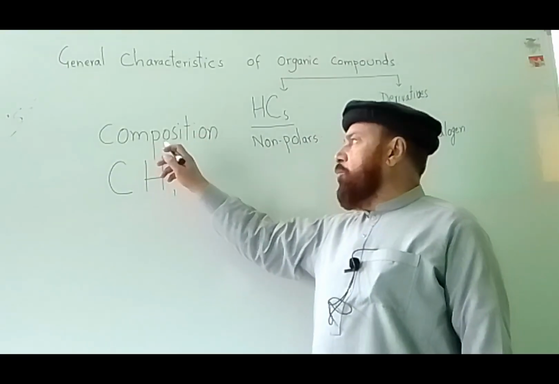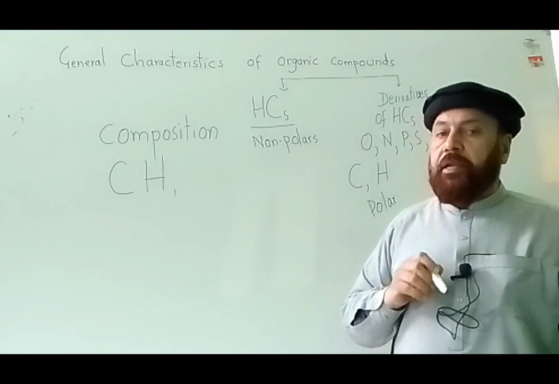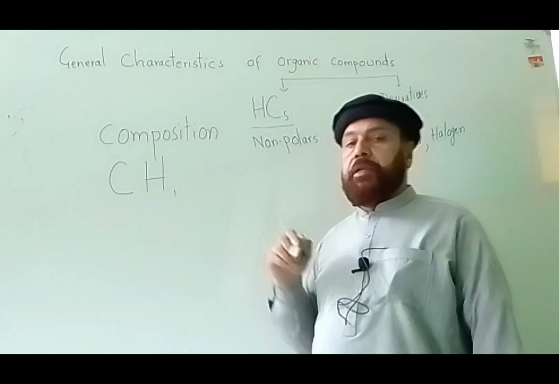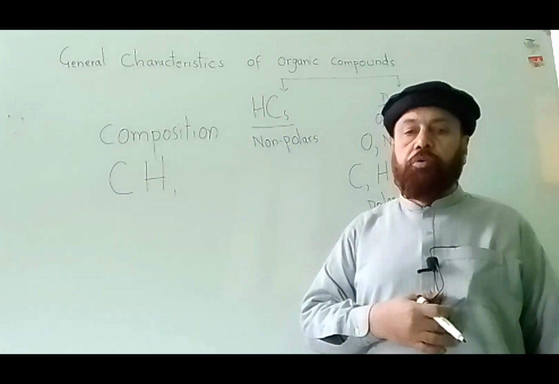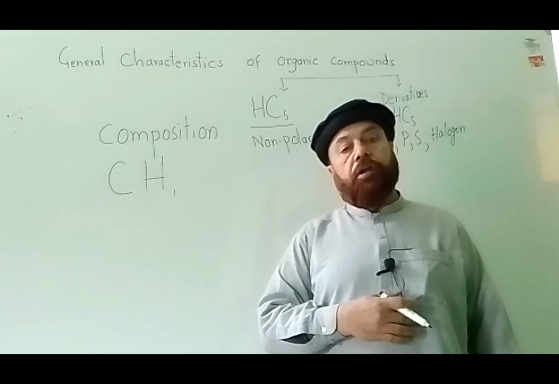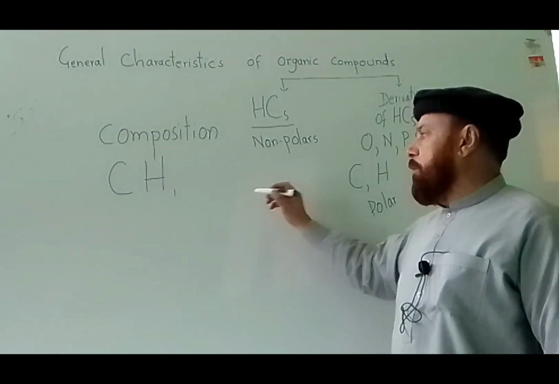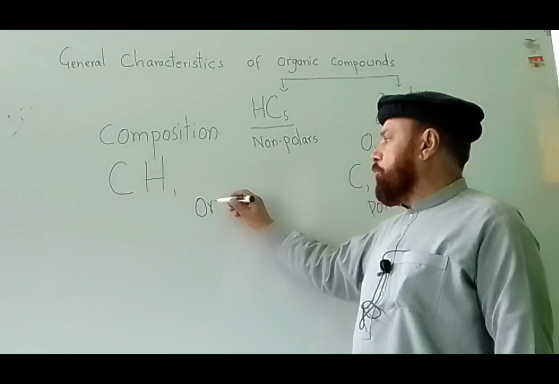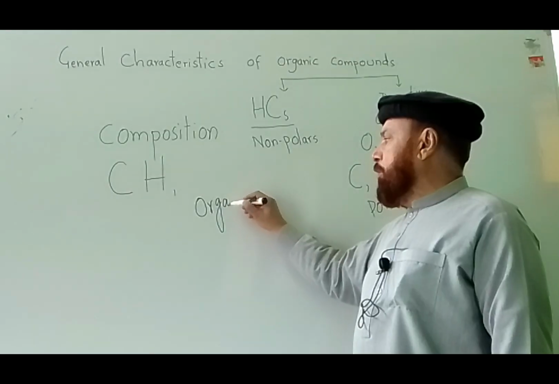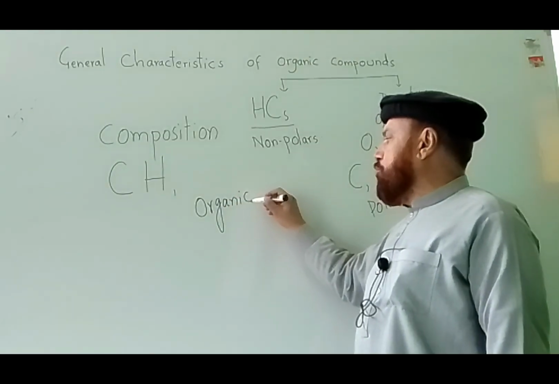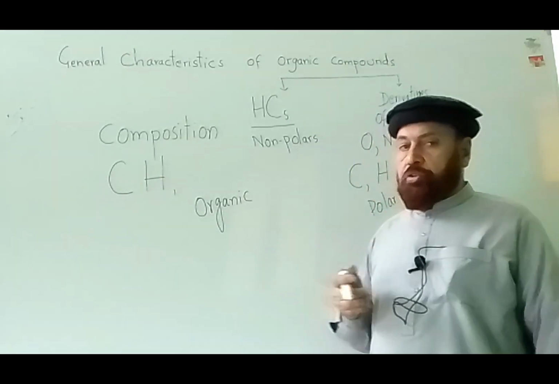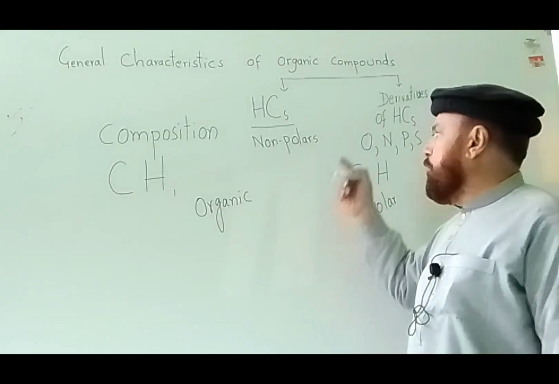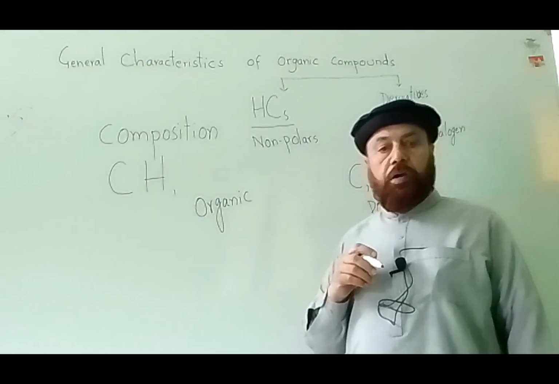Then we have some common characteristics of organic compounds. How will we come to know that this compound is organic or inorganic? We have two types of compounds, organic and inorganic. For organic, we have studied that those compounds which contain carbon and hydrogen are called hydrocarbons and the derivatives of hydrocarbons.